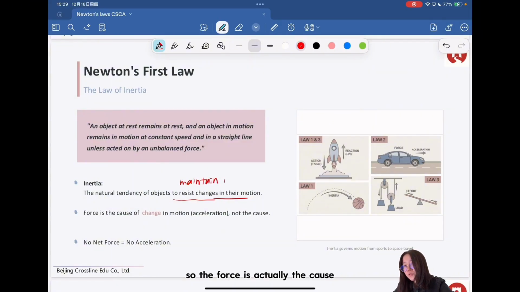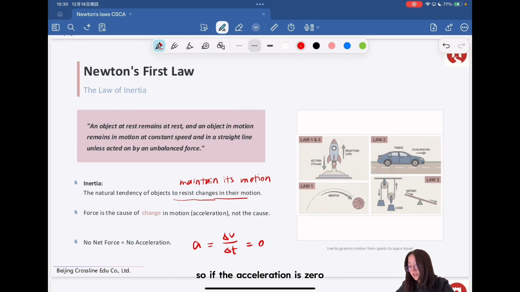So the force is actually the cause of the change in motion, not the cause of motion itself. And when there's no net force on the object, it means there's no acceleration. We've learned that the definition of acceleration is the rate of change in velocity. So if the acceleration is zero, then the change in velocity is zero.